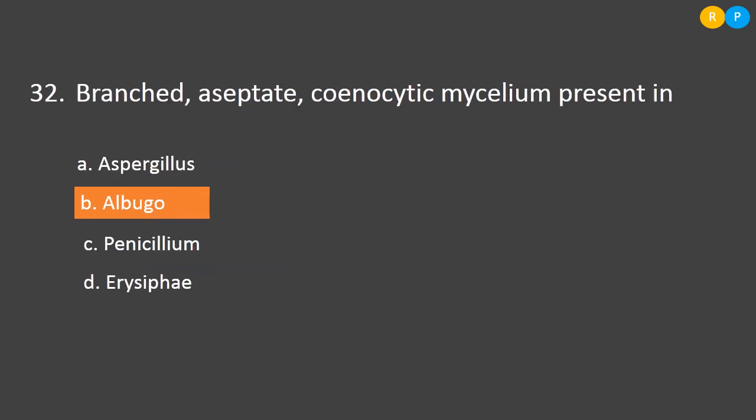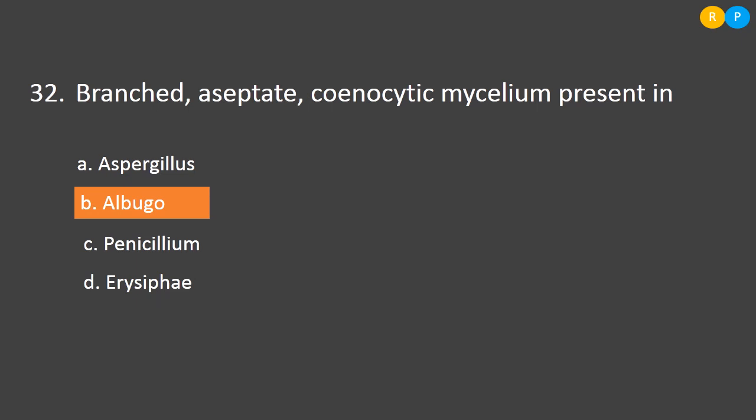Yes, 32nd question is, branched, aseptate, cenocytic mycelium present in. For classification of fungi, the mycelium character is considered. Based on this, we have divided the fungi into 4 different classes. In some of the fungi, the mycelium will be highly branched and will not have any cross walls. That means septa will be completely absent. That is called aseptate nature. And because of the absence of septa, nuclei will be freely distributed in the cytoplasmic region. That character is known as cenocytic. Clear, right? These characters will be present in some of the hyphae in fungi.